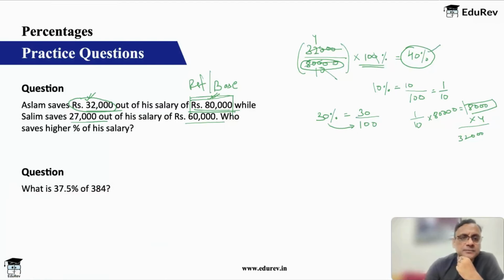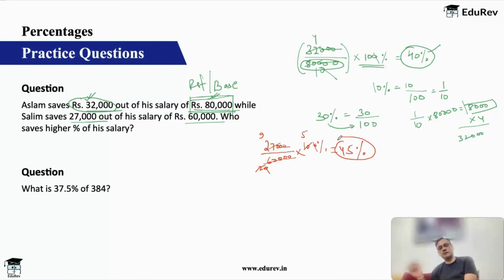And at the same time, Salim is saving 27,000 out of 60,000. Again, if I have to convert this to percentage, I should multiply with 100%. And 3 zeros can go away. 27 and 60 both are multiples of 3. So 9 and 20, that's what you get. The zero goes away, this also goes away. 9 into 5, you get 45%. So Salim is saving 45%.